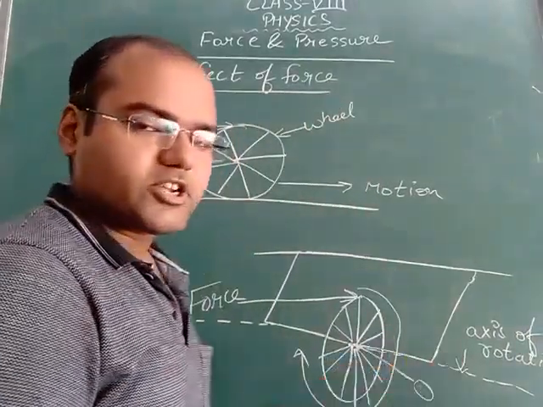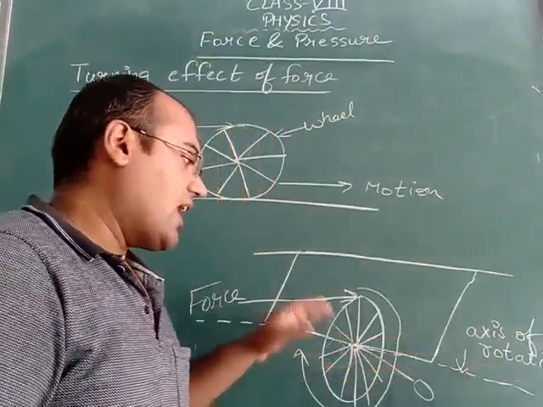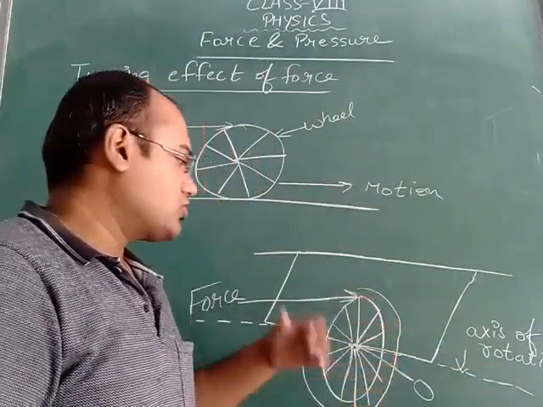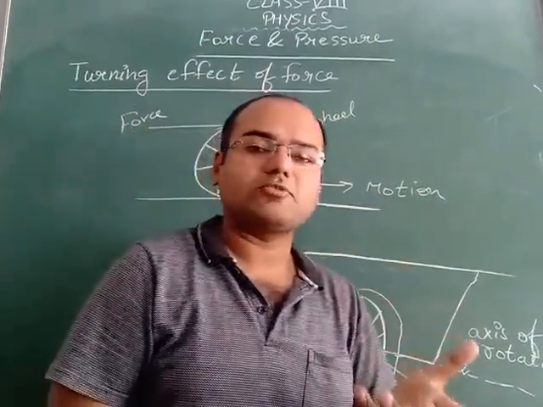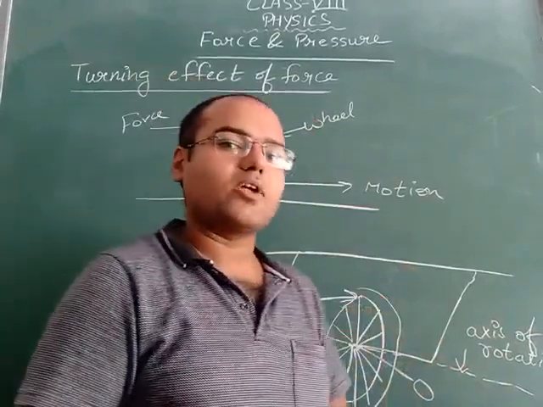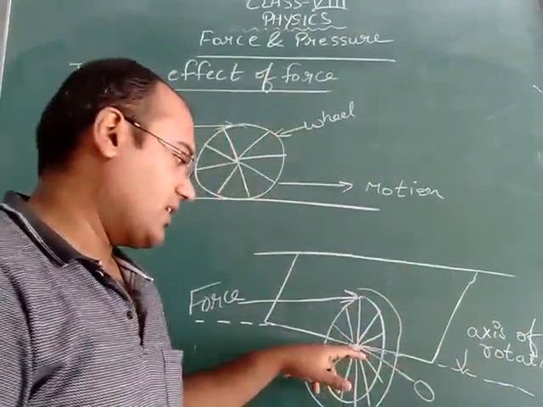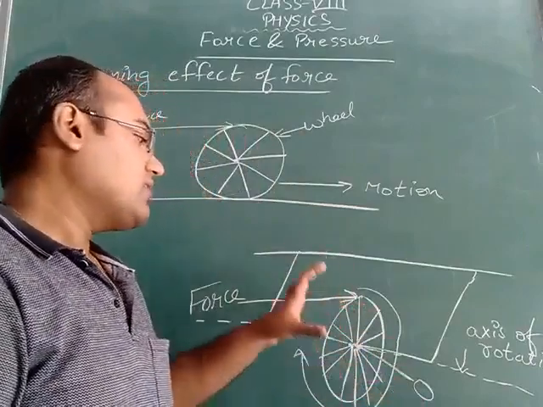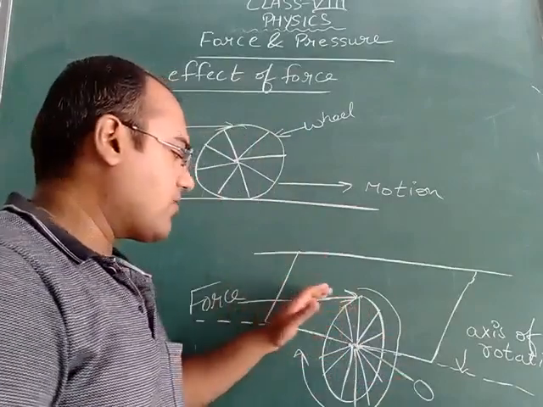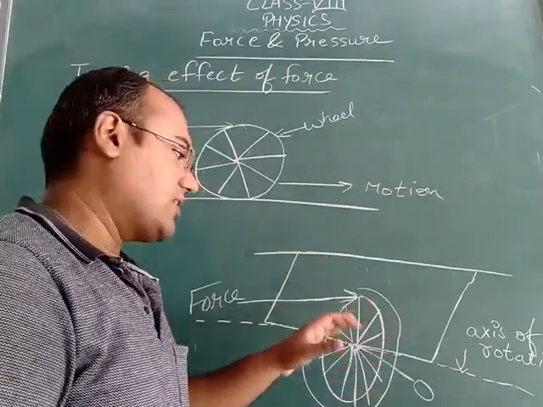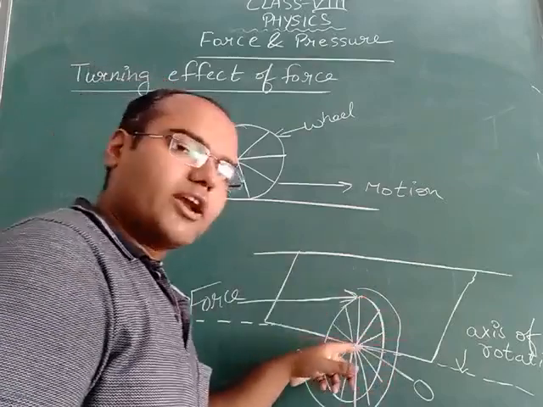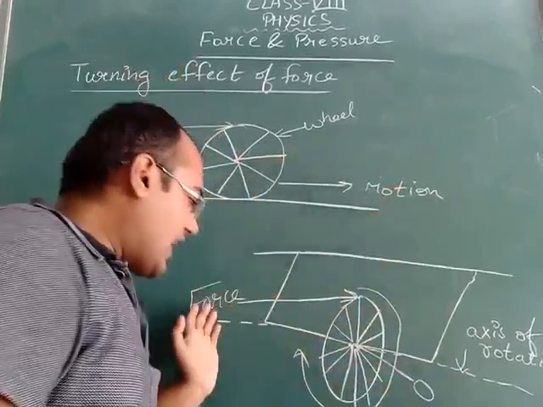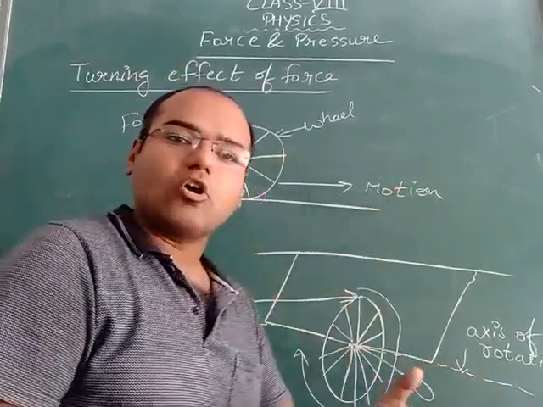So what is the axis of rotation? Axis of rotation is a line along which a fixed wheel is rotating. So this is the turning effect of force. Turning effect of force means when any body is not free to move, it is pivoted at a point, as we have taken here at this point O, this wheel is pivoted, it will not move. Then what will happen when we apply a force? We will observe that it will start rotating about this point O. This line is known as the axis of rotation.